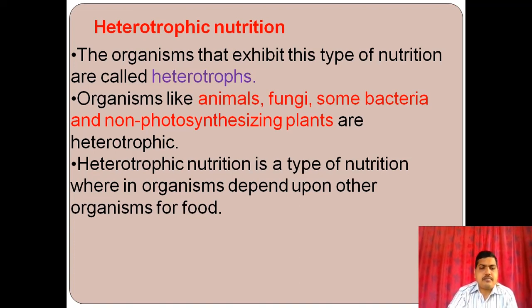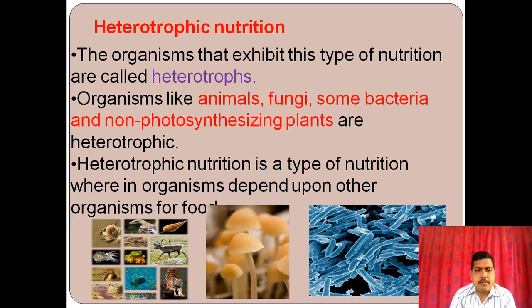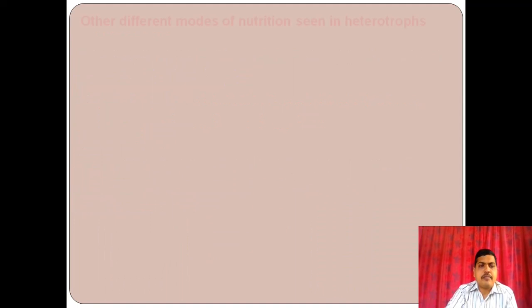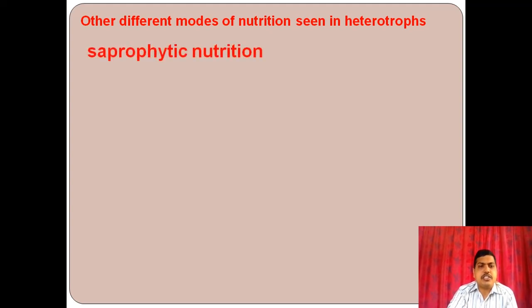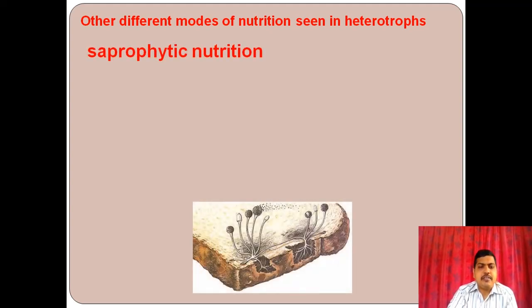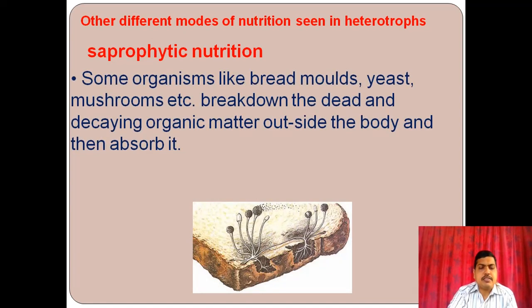So you may see here examples, different animals and fungi and bacteria and some non-photosynthesizing plants are also examples of this heterotrophic nutrition. Other different modes of nutrition seen in heterotrophs: saprophytic nutrition. You may see here some organisms like bread molds, yeast, mushrooms, etc. break down the dead and decaying organic matter outside the body and then absorb it.